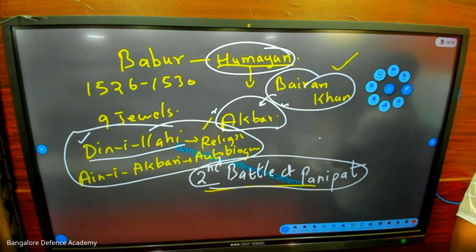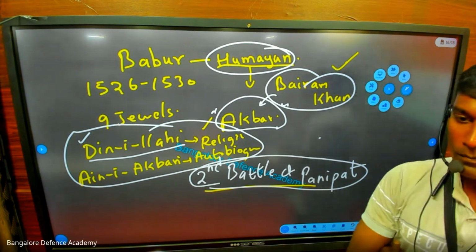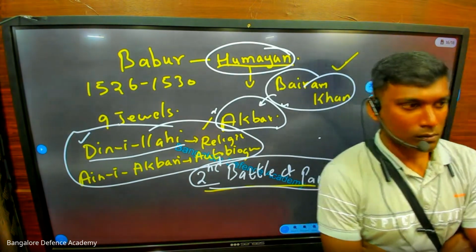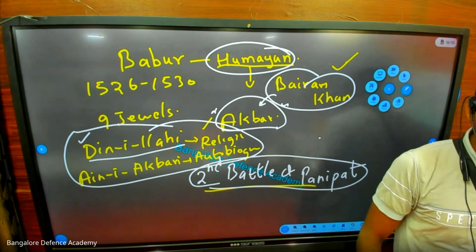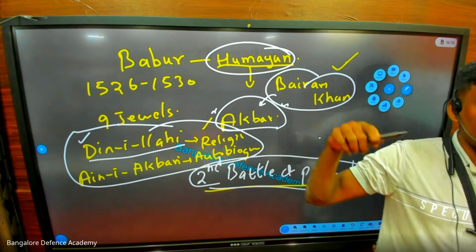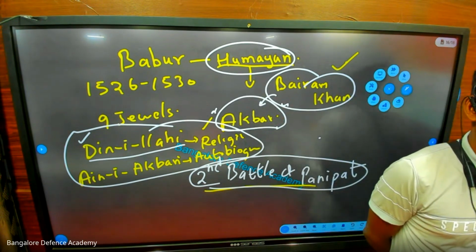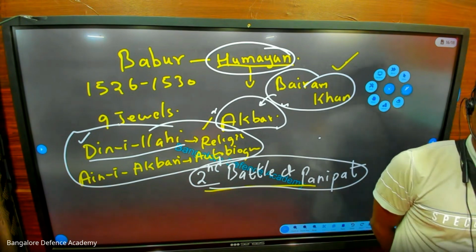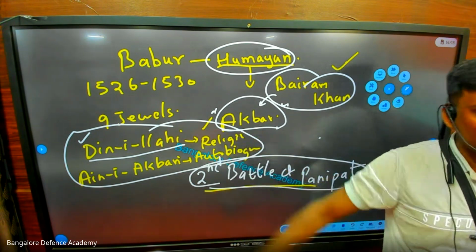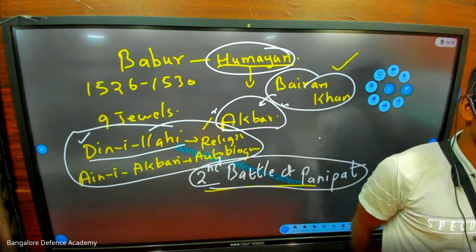Done? Okay, just 4 minutes, we will do it a bit faster now. What is Akbar's son's name? Jahangir's grandfather's name: Humayun or Babur? Jahangir's great grandfather's name. Babur's great grandson.